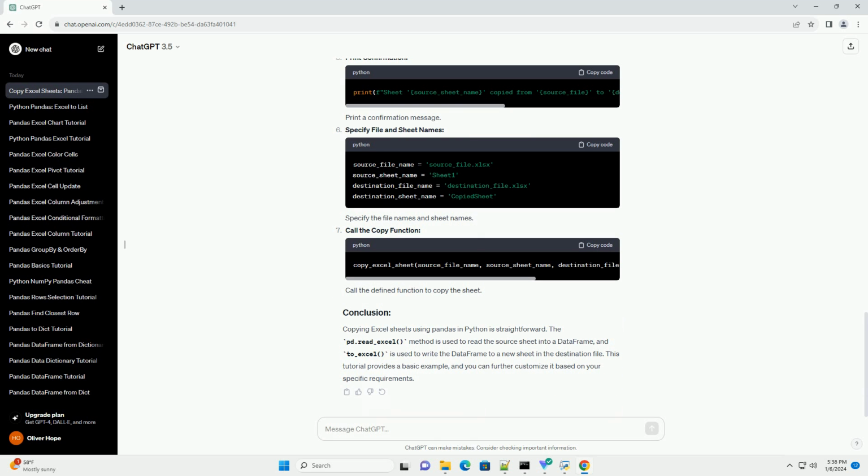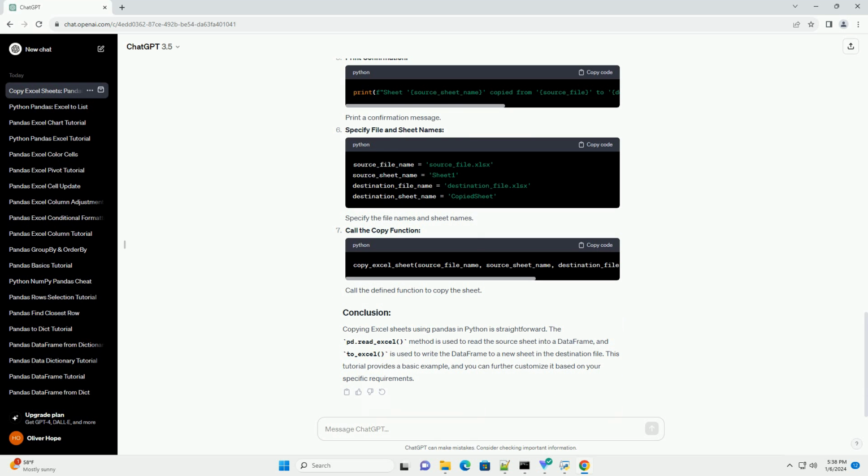Import pandas. Import the pandas library with the alias pd. Define the copy function. Define a function that takes four parameters: source_file, source_sheet_name, destination_file, and destination_sheet_name. Read source sheet. Use pd.read_excel to read the source sheet into a pandas data frame, source_df.